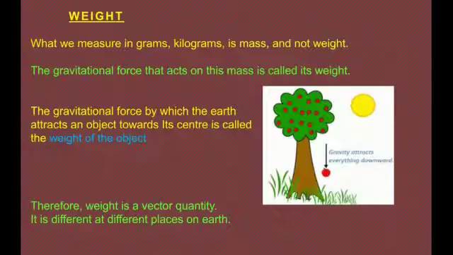Next topic is weight. What we measure in grams and kilograms is mass and not weight. The gravitational force that acts on this mass is called its weight. The gravitational force by which the earth attracts an object towards its center is called the weight of the object. Therefore, weight is a vector quantity. It is different at different places on earth.